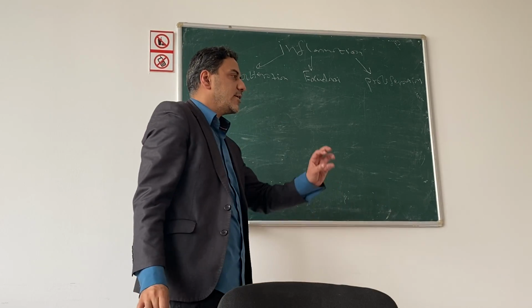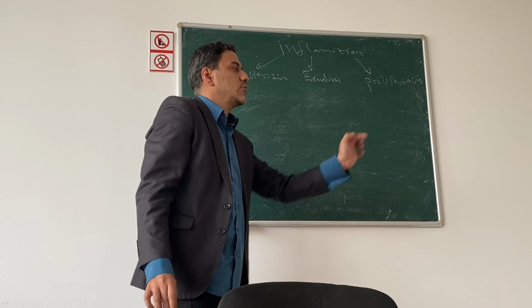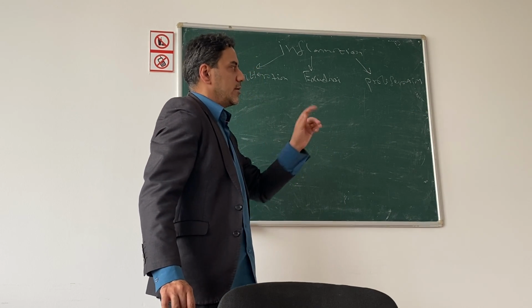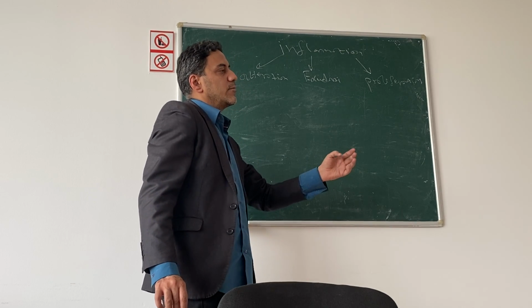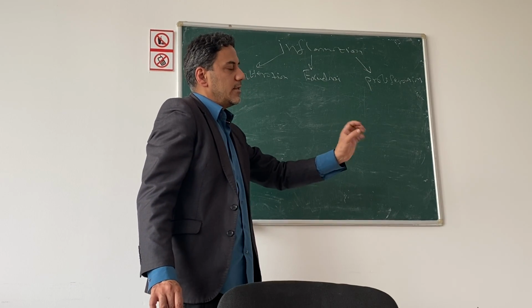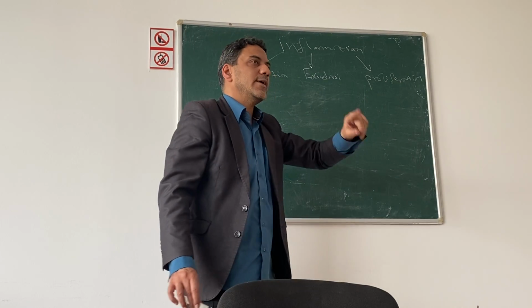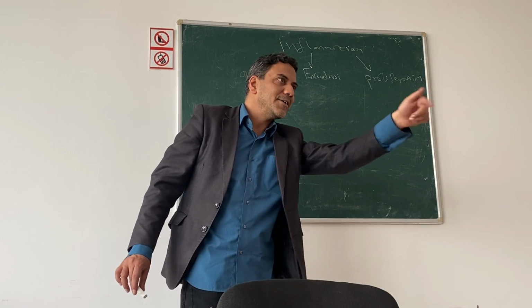Exudation means exit of protein containing fluid from vessel to the inflammatory area. Proliferation means healing, repairing of tissue.